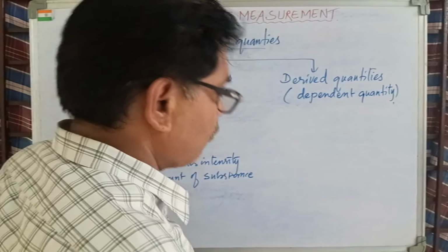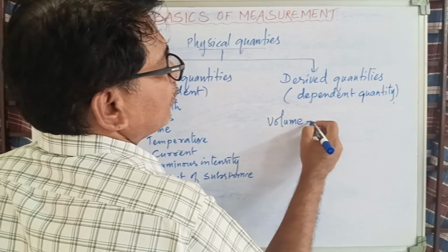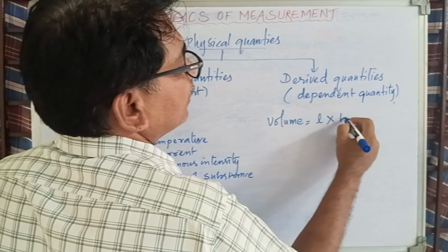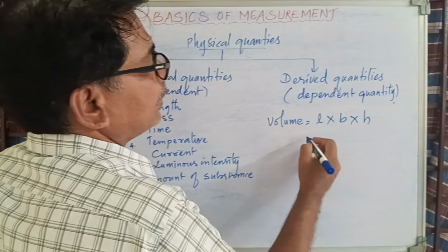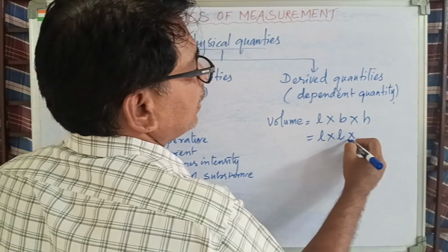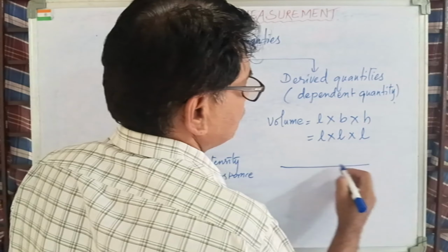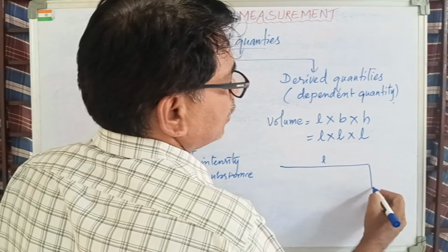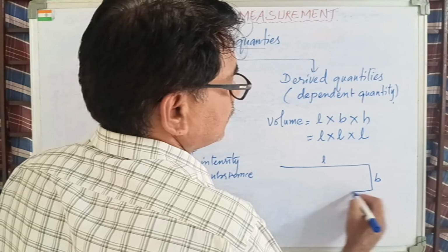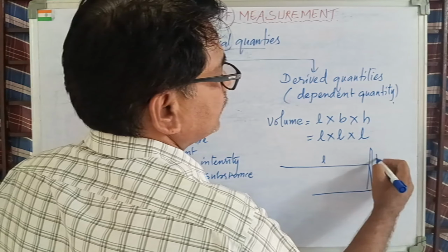Now one more, volume. Let me take volume. Formula for volume is what? Length into breadth into height. Just now I said length, breadth and height are also length. Suppose something is long, we say length. Something is short, we say it is breadth. Something has a height, then we say height.